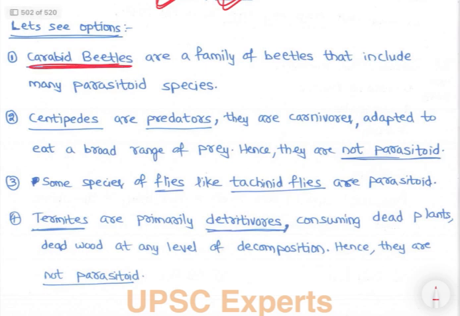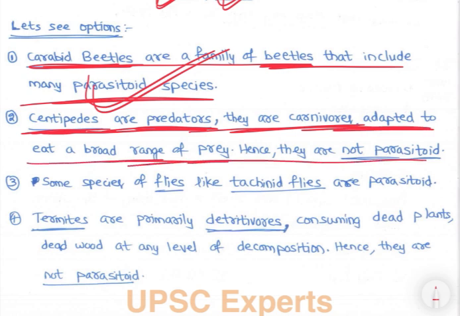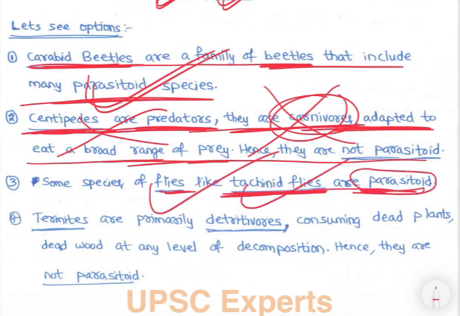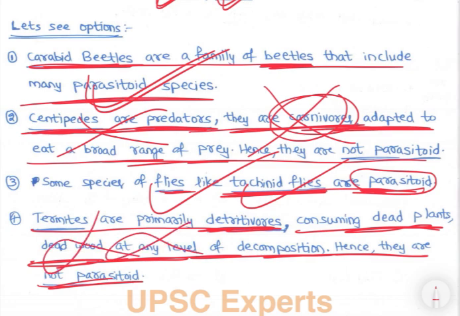See, carabid beetles are a family of beetles that include many parasitoid species. Then centipedes are predators. They are carnivores adapted to eat a broad range of prey, hence not parasites. So carnivores are predators, so this one is not it. Then some species of flies like Tachinid flies are parasitoids. So flies, insects, are parasitoids. Termites are primarily detritivores, consuming dead plants and dead wood at any level of decomposition. Hence, they are not parasitoids, so this one is also not it.